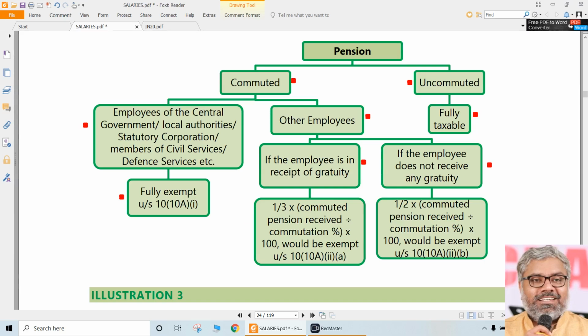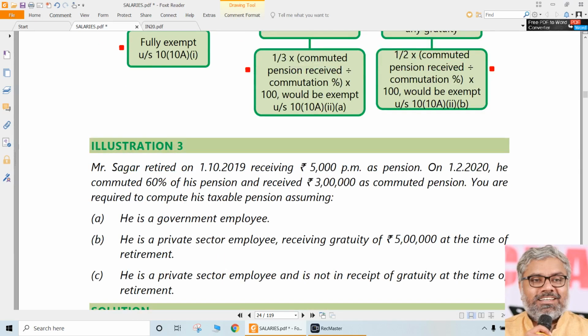If the employee is in receipt of gratuity, 1/3 of the commuted pension into 100 by percentage of commutation. If the employee did not receive gratuity, then half of the commuted pension into 100 divided by percentage of commutation. That will be exempt under section 10(10)(a). That is the exemption related to pension, commuted as well as uncommuted.